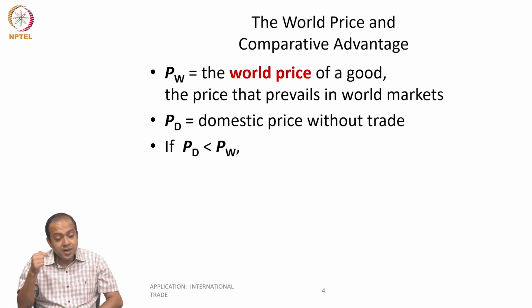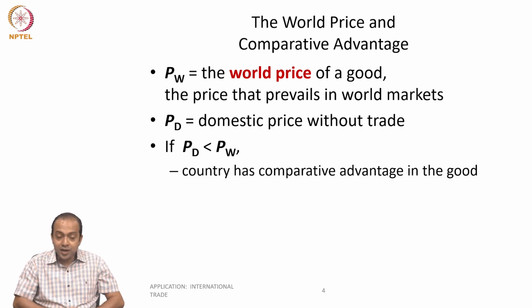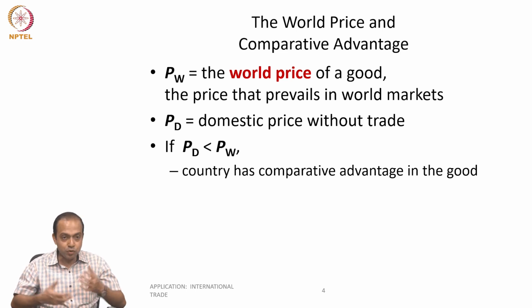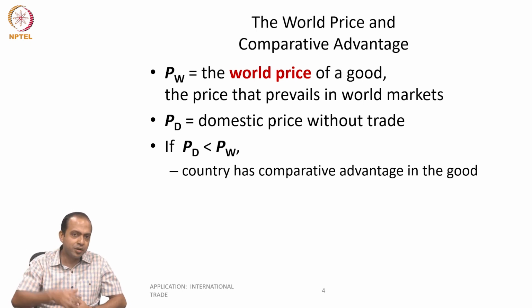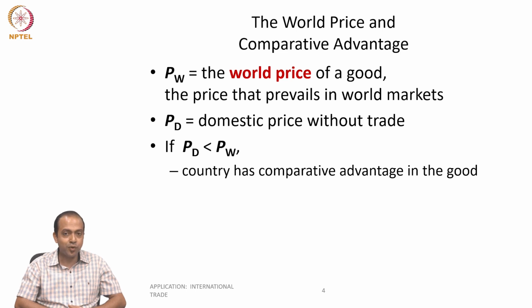So if PD is less than PW, what will happen? That means the good is available at a cheaper rate in the domestic market than the world market. So what will happen when PD is less than PW? The country actually has comparative advantage in the good. Suppose India is producing rice or wheat, and the wheat price in India is cheaper than that available on the world market.